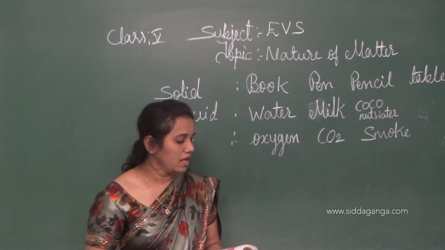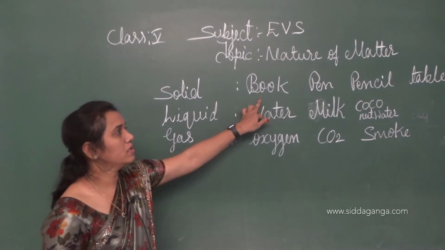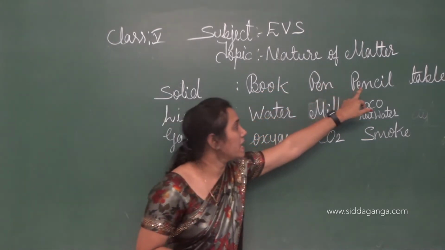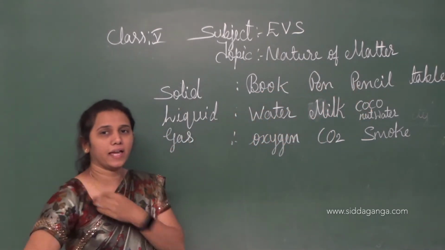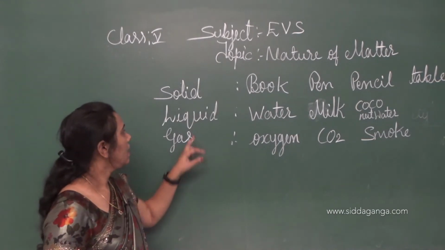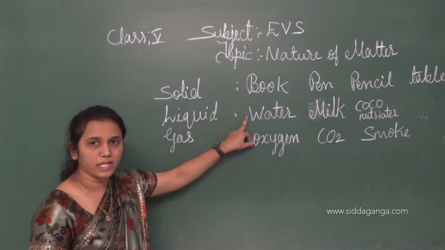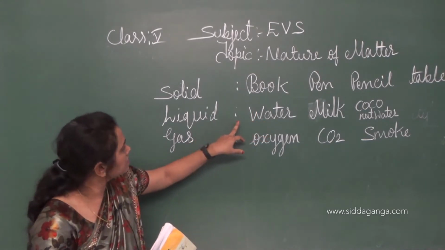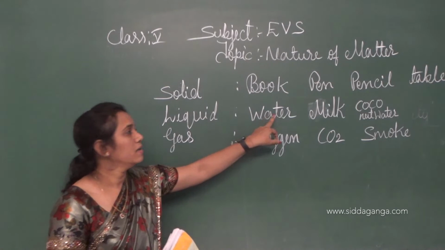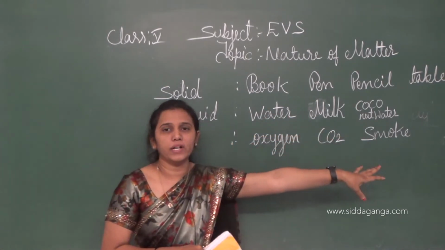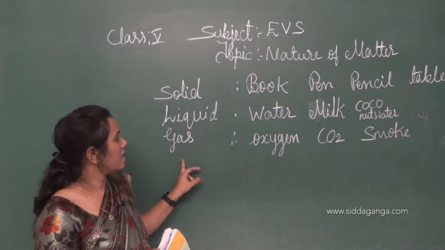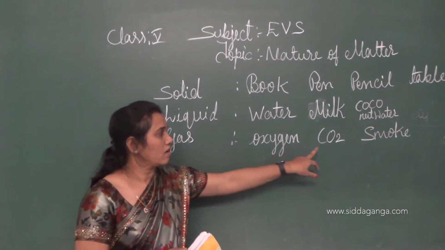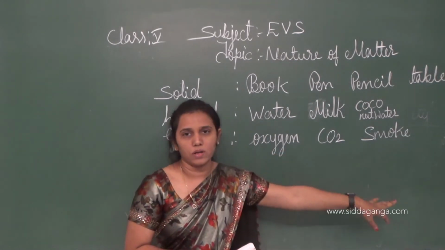Once again, children: solid materials are book, pen, pencil, table, etc. Liquid materials are water, milk, coconut water. Gas examples are oxygen, carbon dioxide, smoke.